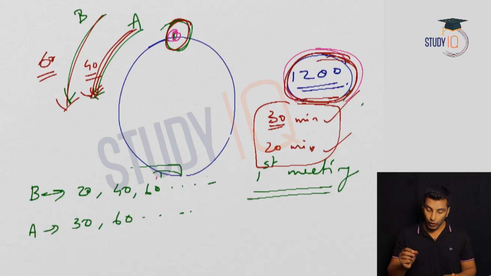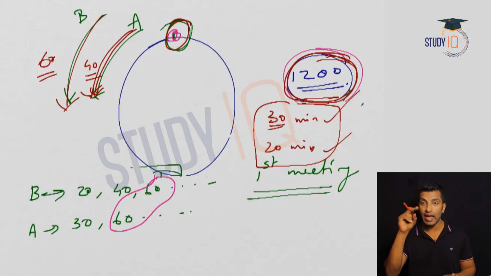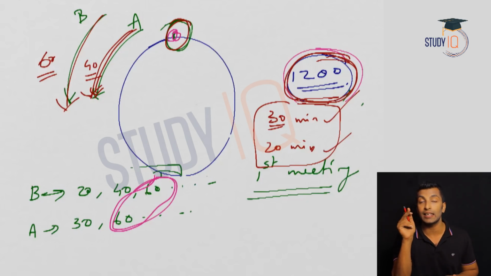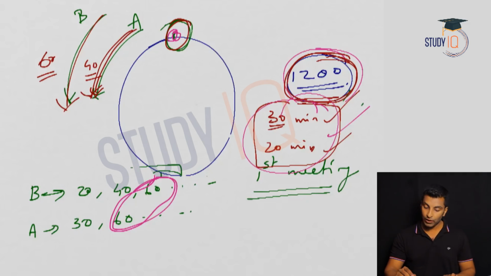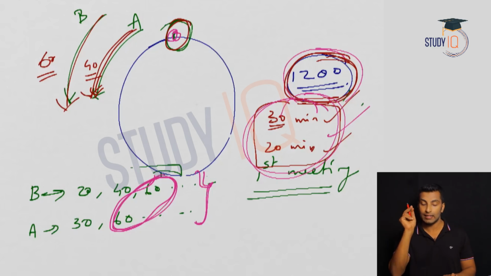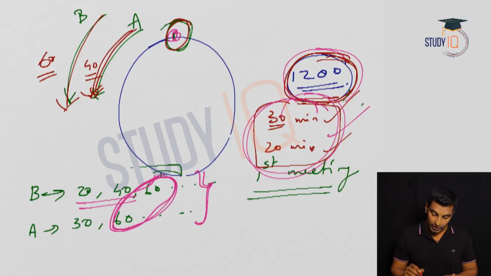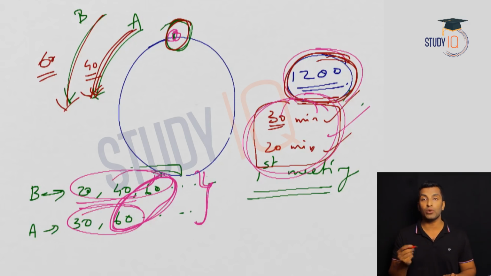So if you look at the 60th minute, what is the speciality? In the 60th minute, both A and B are at the starting point. So what you can conclude is they are meeting at the starting point again at the 60th minute. How can you solve this? You just see this and take the LCM. That's what you need to do. Otherwise you need to do it manually like this. So the first time they meet at the starting point is at the 60th minute. But obviously the distance covered is different because the speed is different. The first person is covering 3 rounds, the second person is covering 2 rounds only.